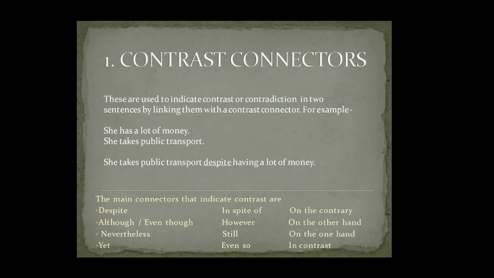For example, she has a lot of money. She takes public transport. She takes public transport despite having a lot of money. The main connectors that indicate contrast are despite, although or even though, nevertheless, yet, in spite of, however, still, even so, on the contrary, on the other hand, on the one hand, and in contrast.